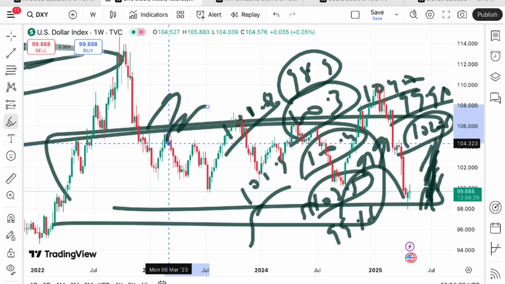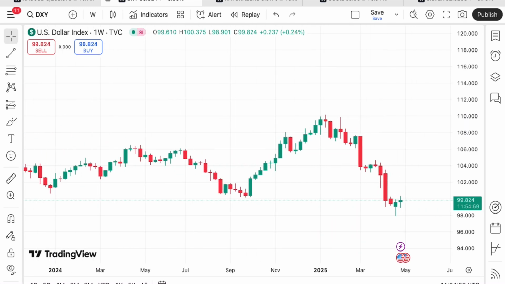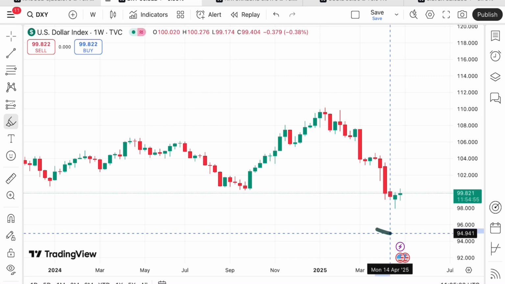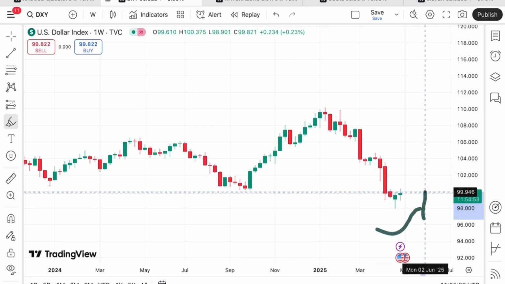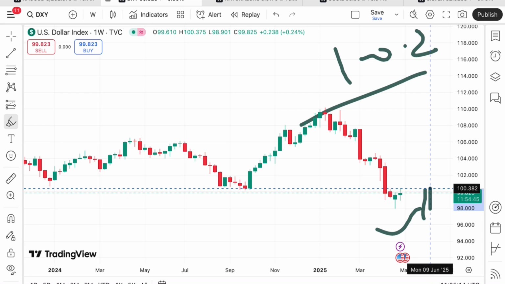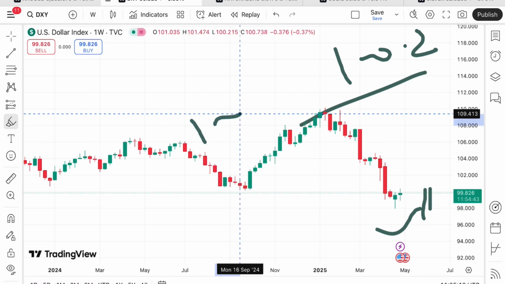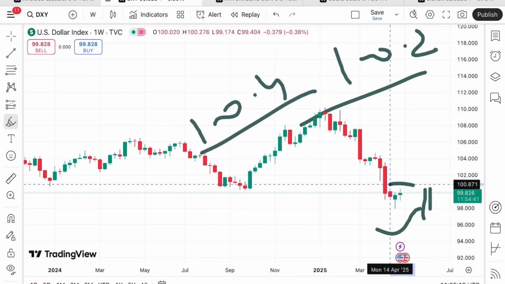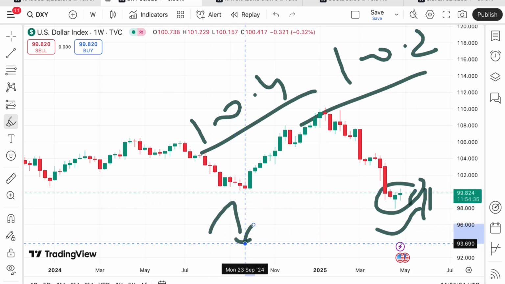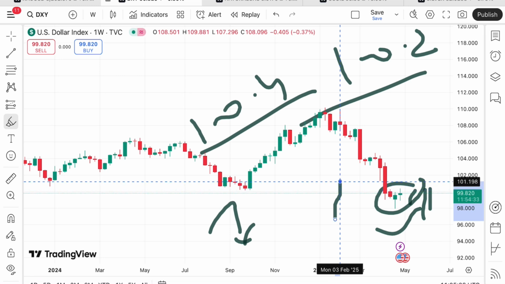Dollar index is now trading at $98.24, and we can see a swing has formed at this level. For 2 weeks we have seen the price trying to go higher. If the price sustains above this level, the probability is high that after crossing a level of $99.9, it can touch a level of 100.2, and if the price moves above that level, there is a chance of touching 100.4. Then there will be a zone breakout, so we can see the price go further upside. From 100.2 we can see a bounce back, but if that doesn't come, we can see a further upside towards a level of